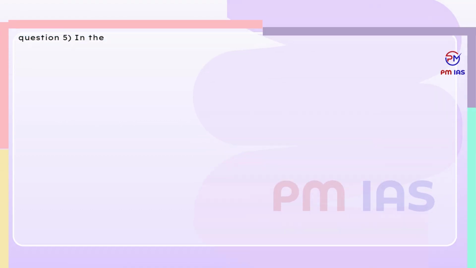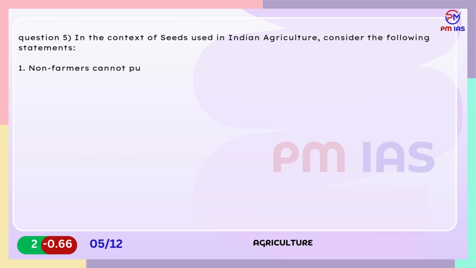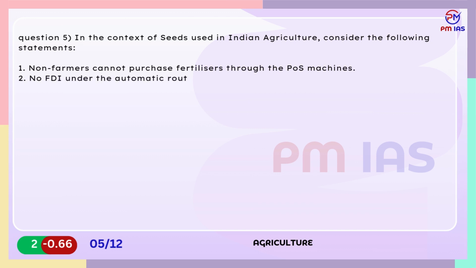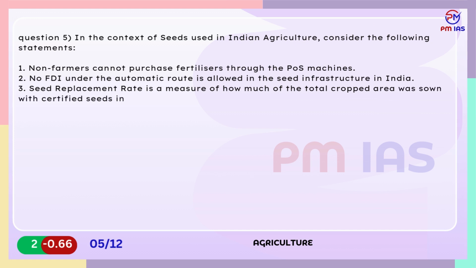Question 5. In the context of seeds used in Indian agriculture, consider the following statements. 1. Non-farmers cannot purchase fertilizers through the POS machines. 2. No FDI under the automatic route is allowed in the seed infrastructure in India. 3. Seed replacement rate is a measure of how much of the total cropped area was sown with certified seeds in comparison to farm-saved seeds. Which of the statements given above are correct?